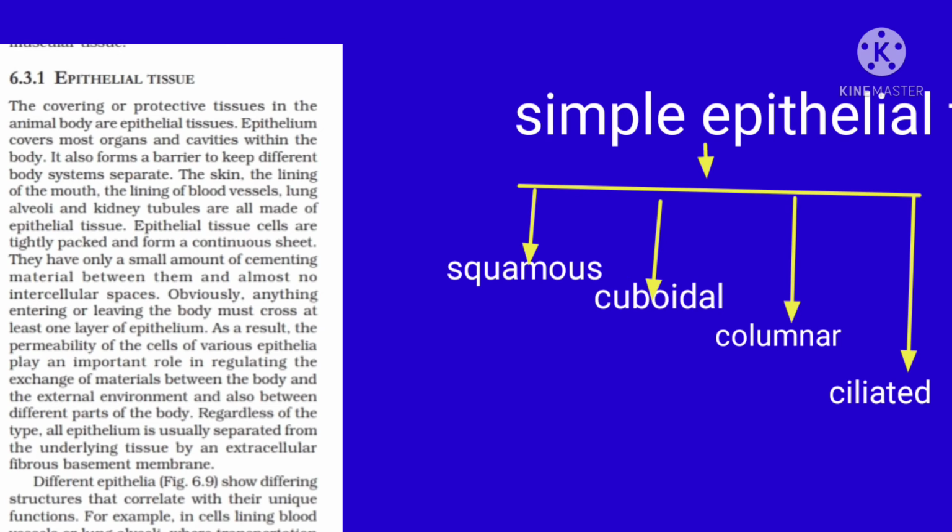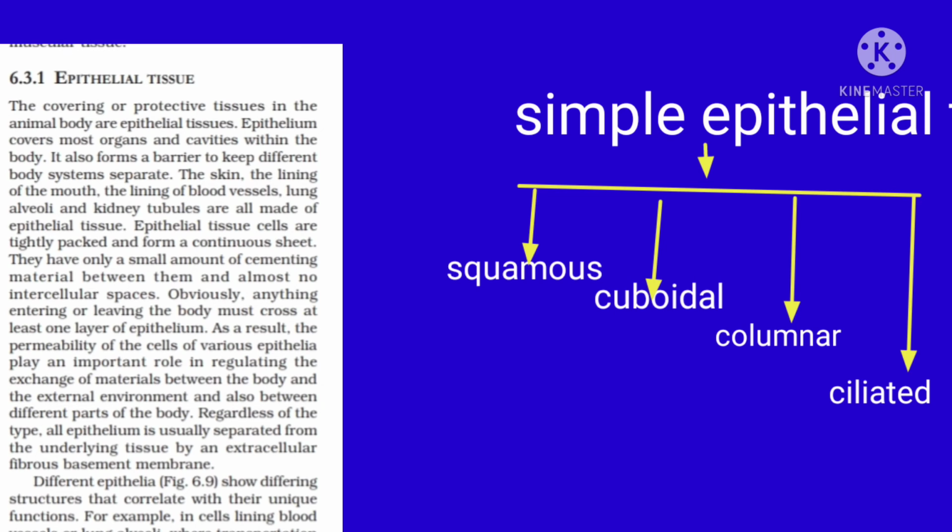Next comes columnar simple epithelial tissue. This cell looks like a pillar-like structure with a nucleus. These are found in the lining of the stomach, small intestine, gallbladder, oviduct, etc. Its function is absorption and secretion.